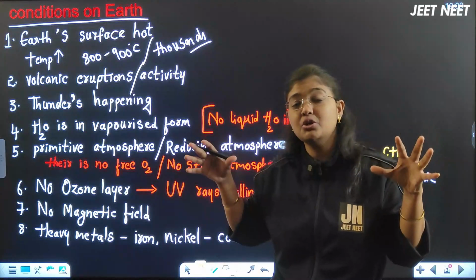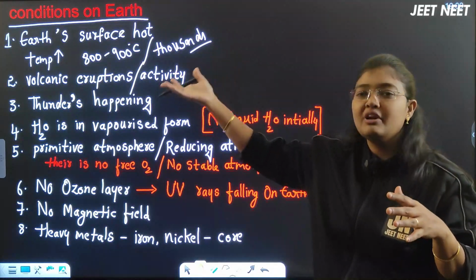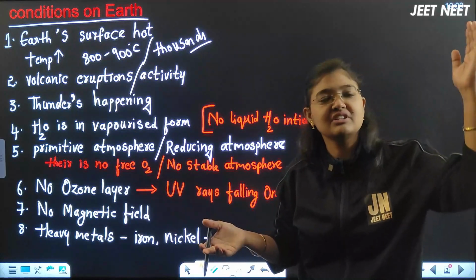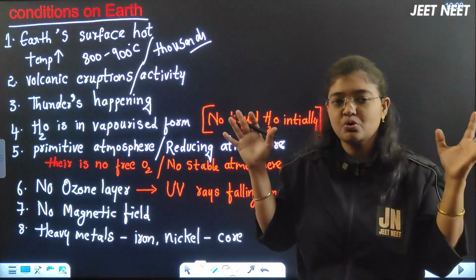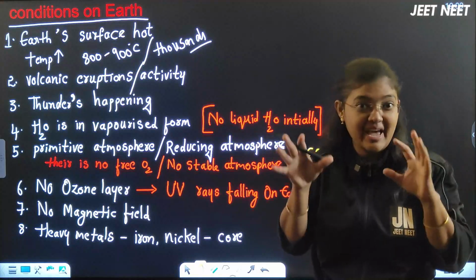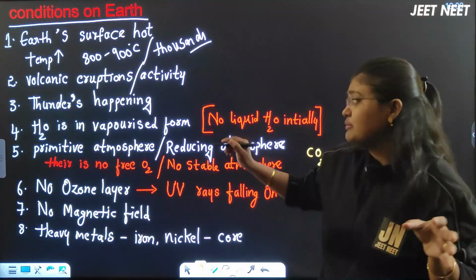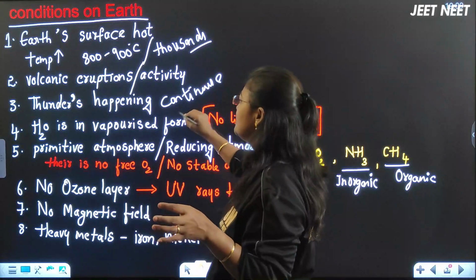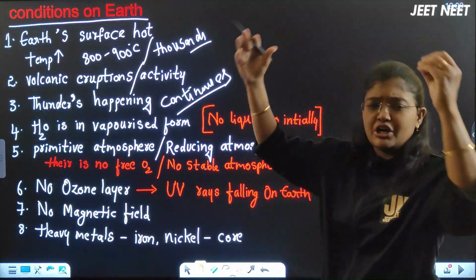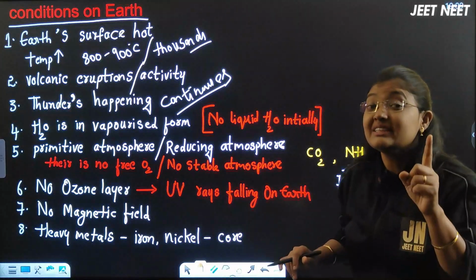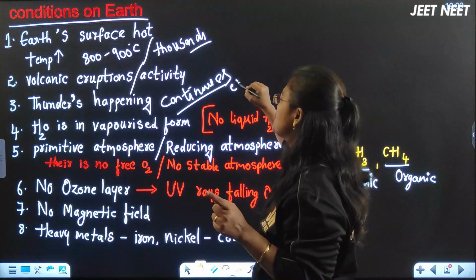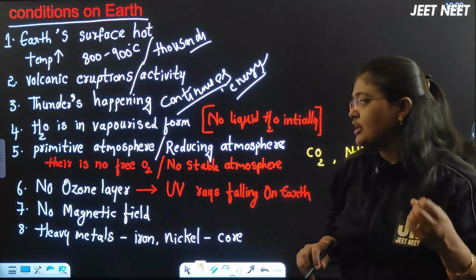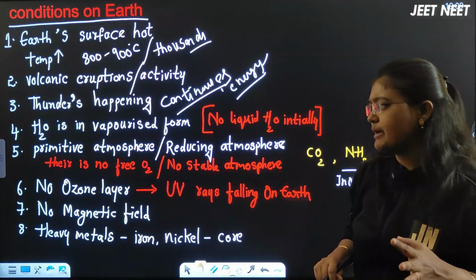Thunders were happening continuously. Thunders, you know, right? Now we get thunders only when rainfall is going to happen. Before the rainfall, one or two thunders, at that sound only we get scared, isn't it? But at that time continuous thunders were happening, beta, when the earth was formed for the first time. That is actually a light source, an energy source, no? And of course we can consider the energy source or the light source. Volcanic eruptions were happening, thunders were happening.